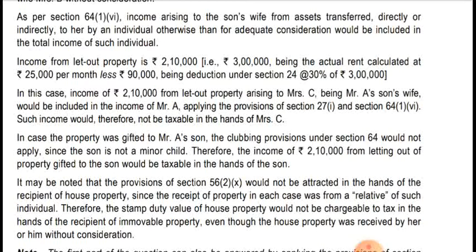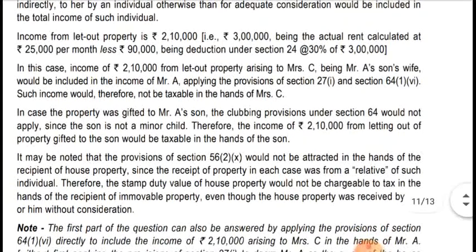And there was another question asked: if it is transferred to his son, then the clubbing provision will not be applicable. In case the property was gifted to Mr. A's son, the clubbing provision under section 64 would not apply since the son is not a minor child. They are considering him a major, so clubbing will not be applicable in this case. Therefore, income of rupees 2,10,000 from letting out property gifted to the son would be taxable in the hands of the son itself.